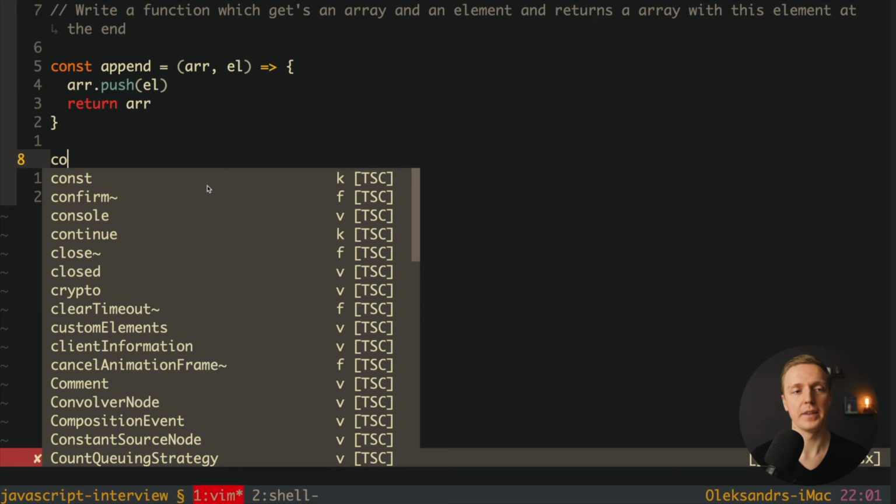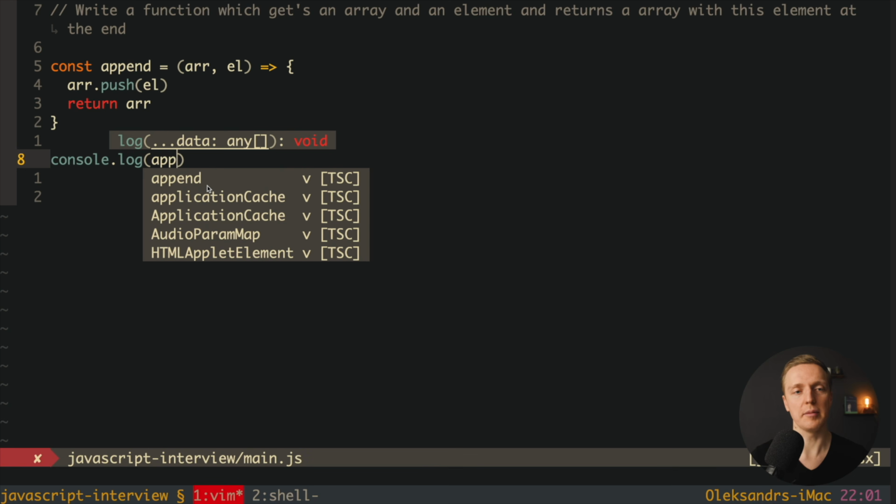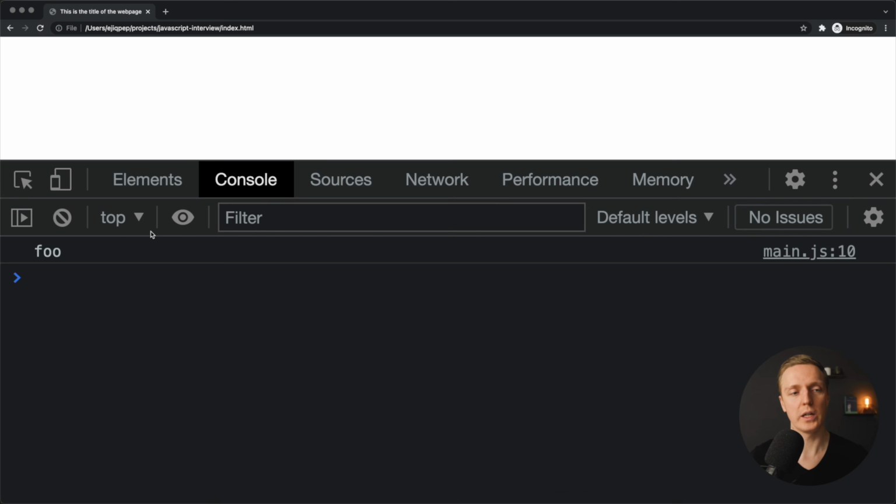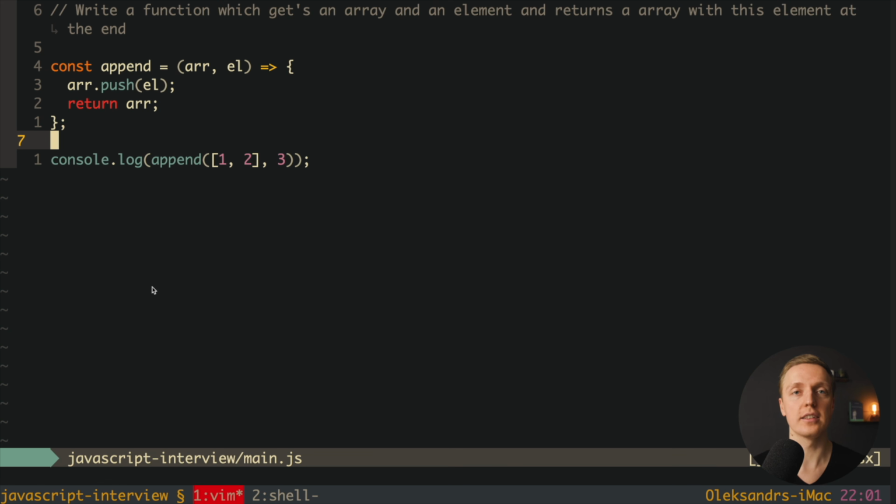After this we're returning this new array. Then we just write console log append, and here we're checking, okay, for example, we have our array 1, 2, and here our third element 3. Now let's check if it's working. We're reloading the page and we're getting 1, 2, 3, and you think that you built this function correctly. But here is the problem.